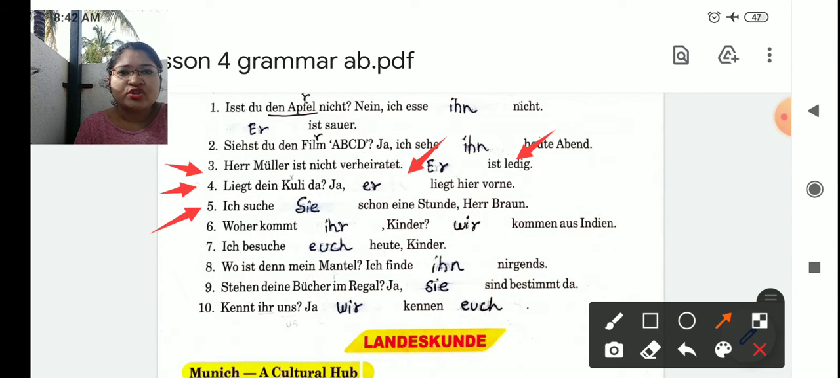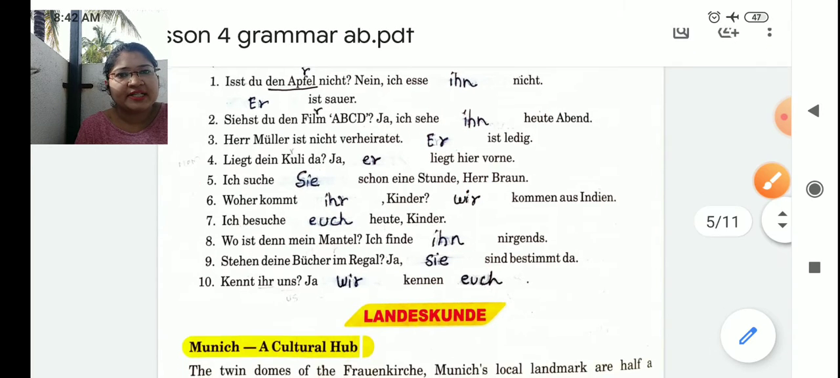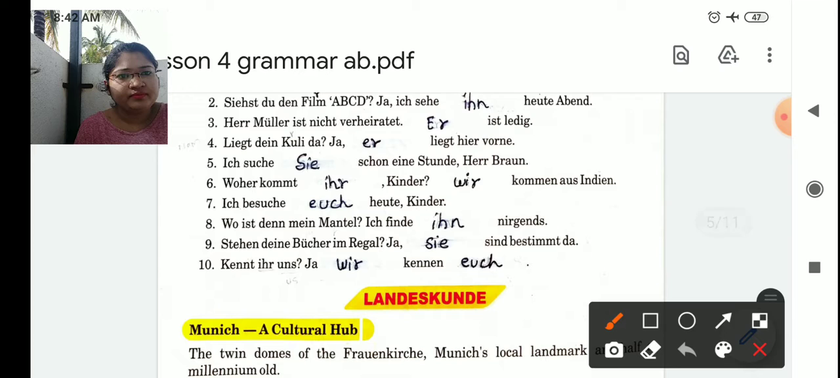Fifth one. Ich suche Sie schon eine Stunde, Herr Braun. Now, I was searching for you for 1 hour, Mr. Brown. Mr. Brown, before that there is a comma. That means you are directly speaking with him. Respected, capital Sie. Nummer 6. Woher kommt ihr, Kinder? See, before Kinder there is a comma. You are directly speaking with the children. Answer is, wir kommen aus Indien. We are from India.